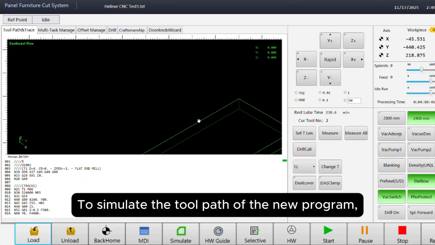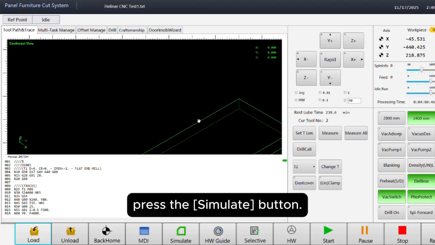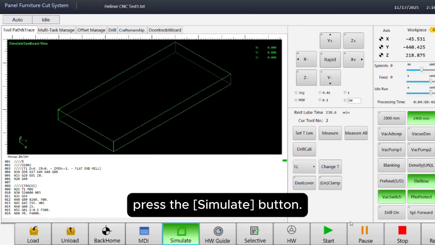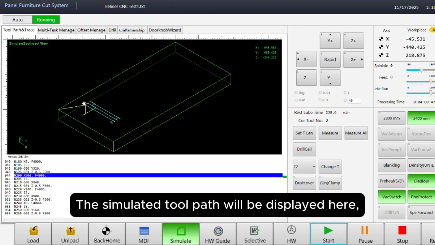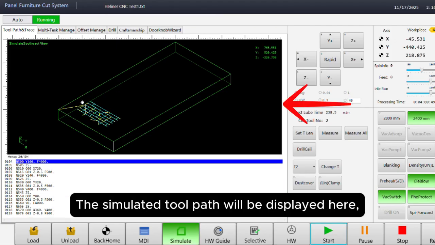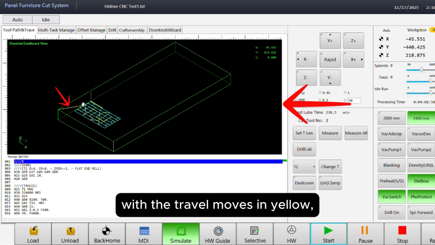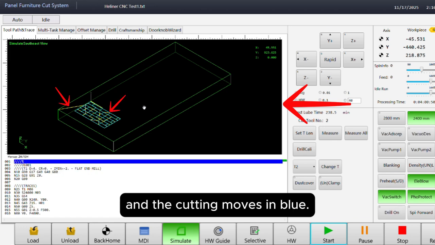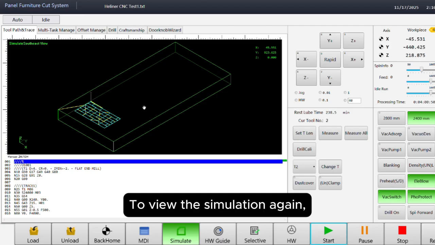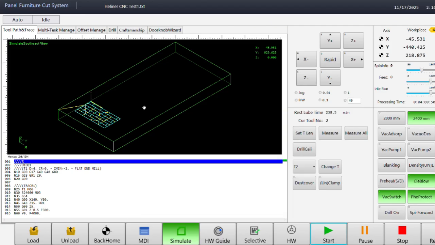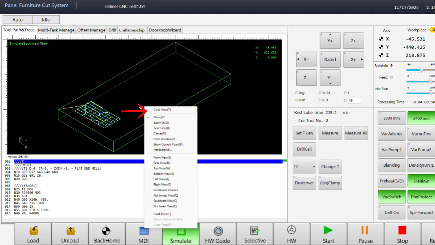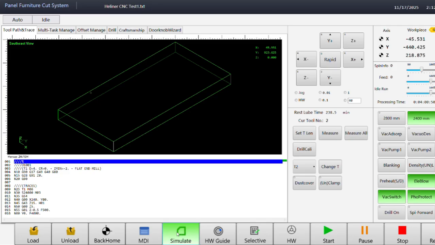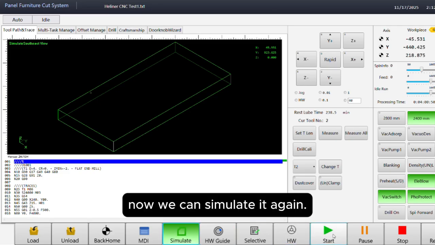To simulate the toolpath of the new program, press the Simulate button. Then press Start. The simulated toolpath will be displayed here, with the travel moves in yellow and the cutting moves in blue. To view the simulation again, it must first be cleared. Right-click and then select Clear View. Now we can simulate it again.